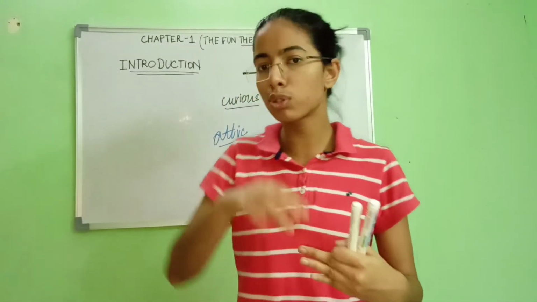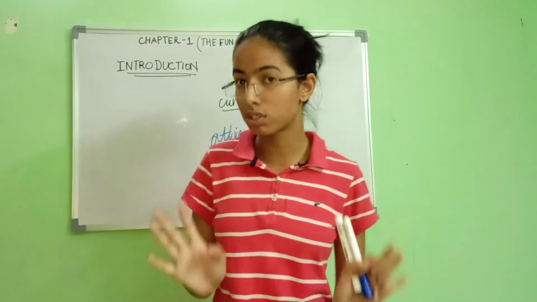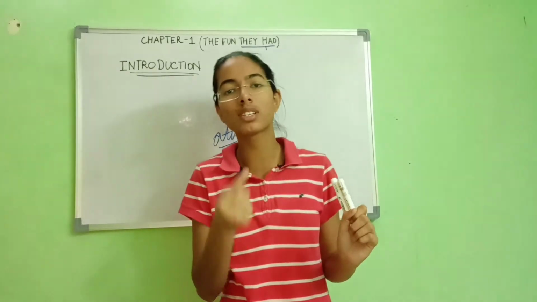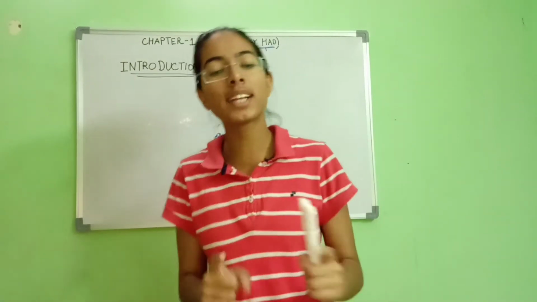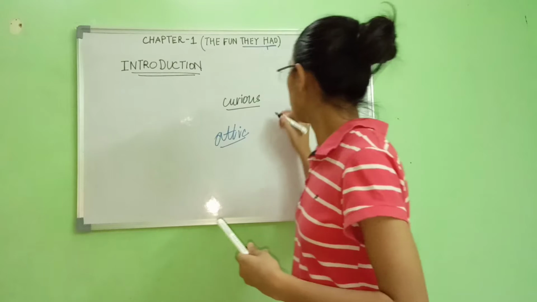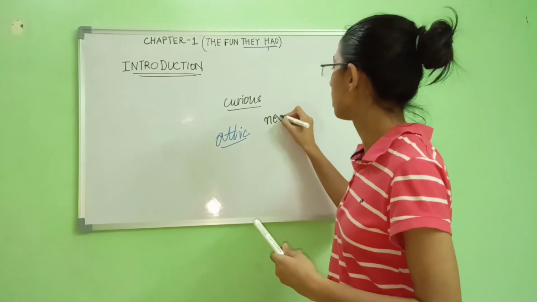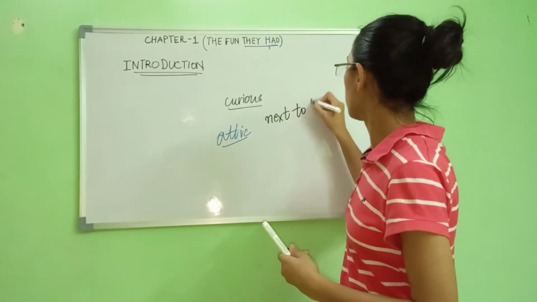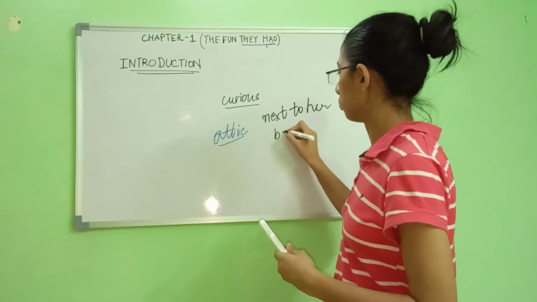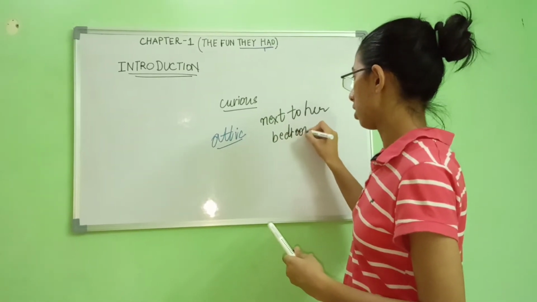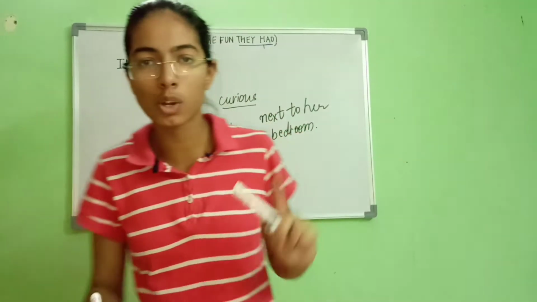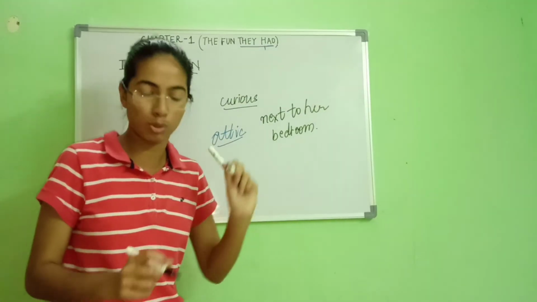We people used to go to the school, but she doesn't. The place where she studies is just next to her bedroom. She studies in a room which is next to her bedroom.